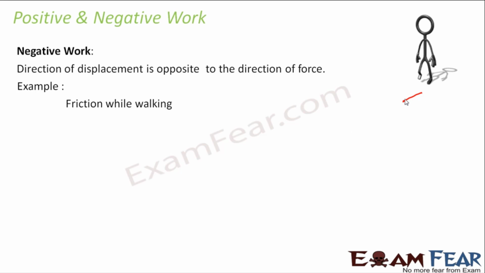So we are walking along this direction, but the ground is giving friction in the opposite direction. So in this case, we say that the work done is negative because the force is opposing the displacement.